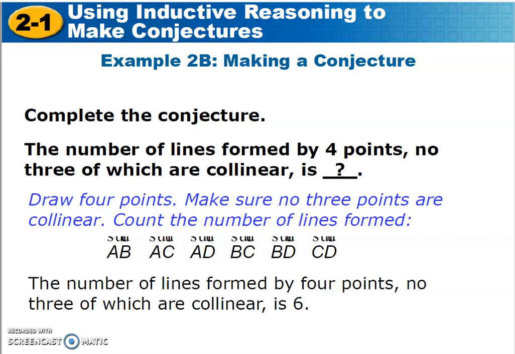Remember, between 2 points, you form a line. So connect 2 points to form a line. Notice I am coming up now with my conjecture based on what I see from my drawing. And so I figure out that I can come up with 6 different lines. Again, that is inductive reasoning. Inductive reasoning is based on what you see or observe, and then you use that to make your conjecture.